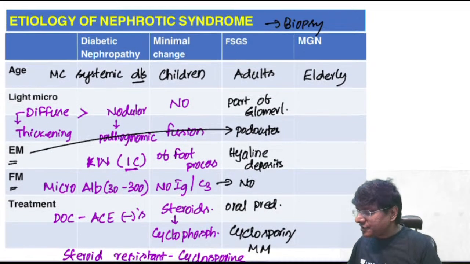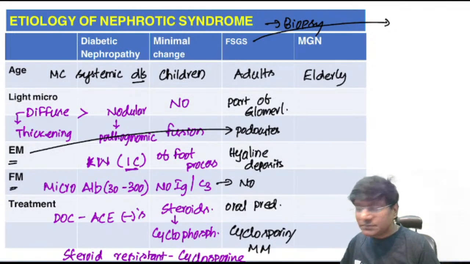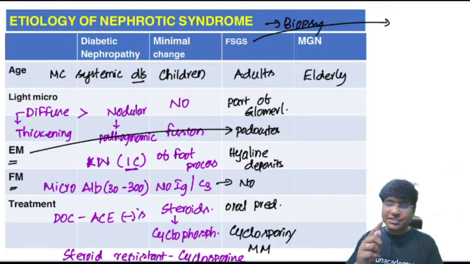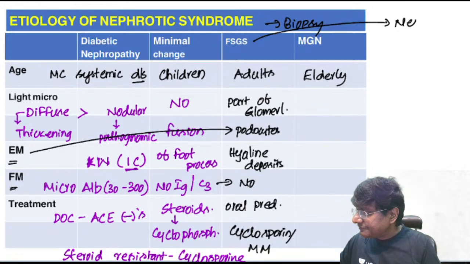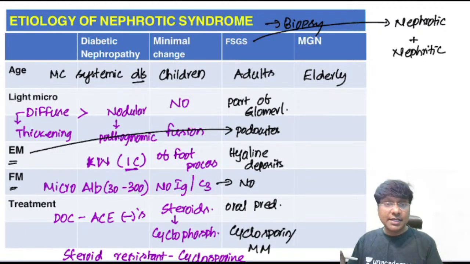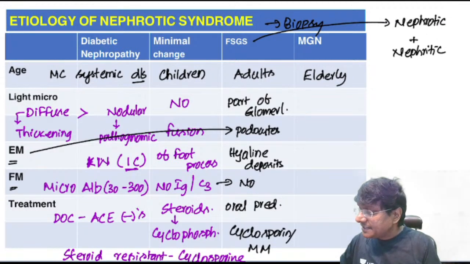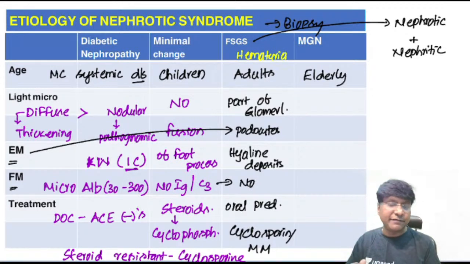Okay, one important point about FSGS is that patients with FSGS have the features of nephrotic syndrome, and they also have the features of nephritic syndrome. That means usually in nephrotic syndrome, you don't have hematuria, but patients with FSGS also have hematuria. So if the question is asked, which is the form of nephrotic syndrome where you will have hematuria, your answer should be focal segmental glomerulosclerosis.